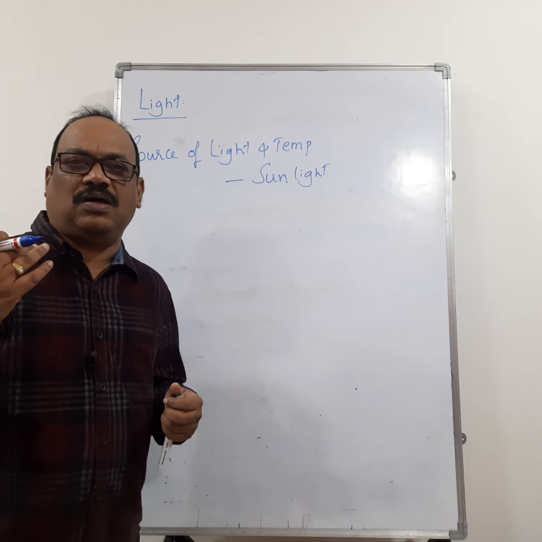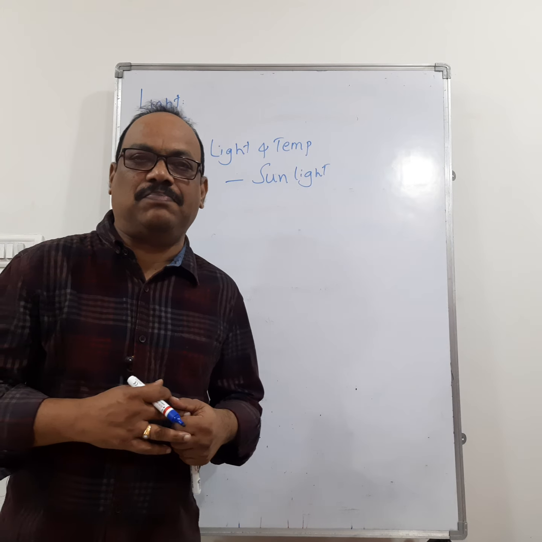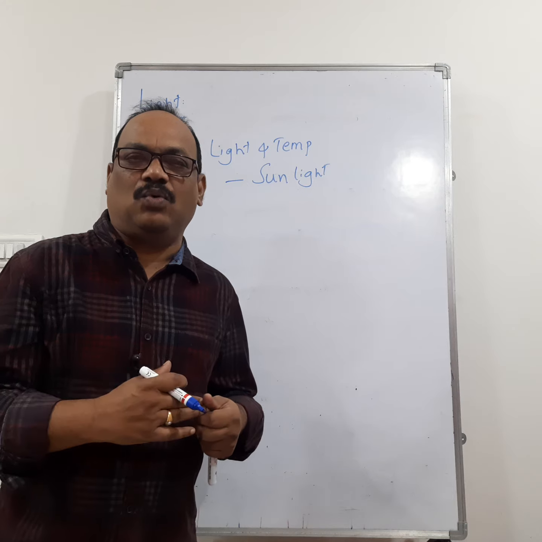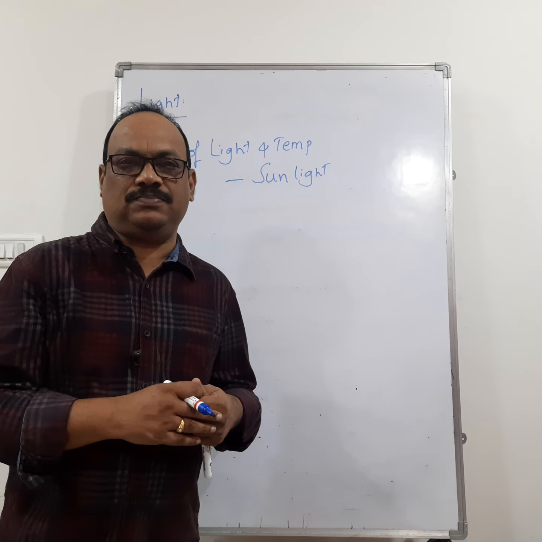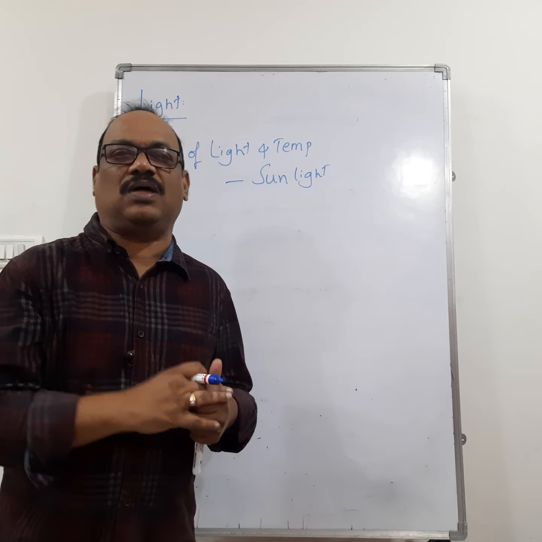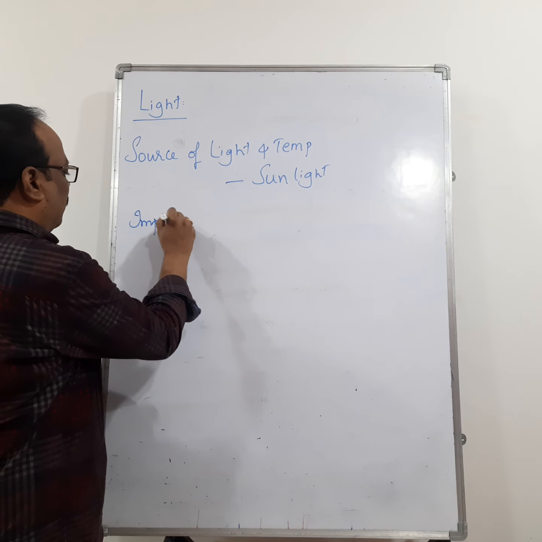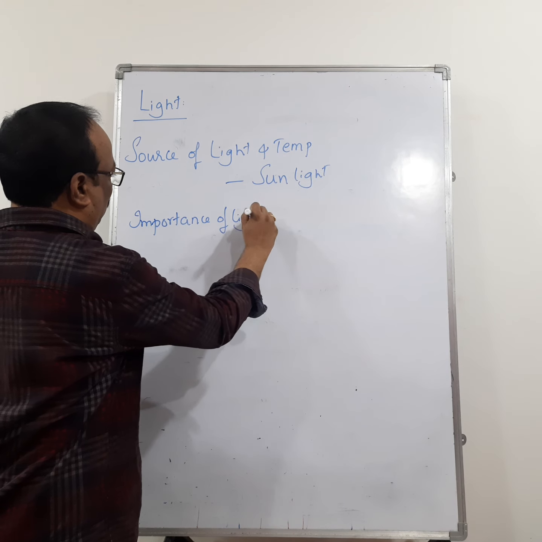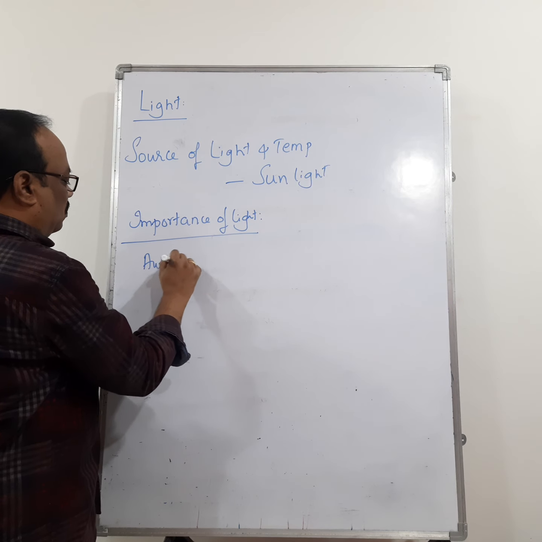So what is the importance of light to the living organisms? For example, you can take the plants. Green plants can synthesize their own food materials by a process called photosynthesis. Photosynthesis occurs only in the presence of sunlight. So light is very important. If you take the importance of light in living organisms, for example, the autotrophs.